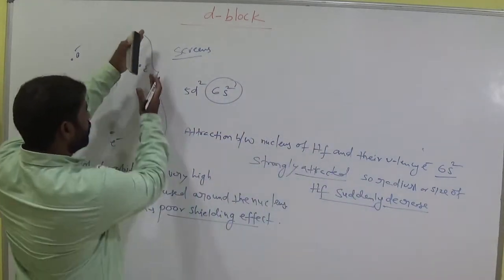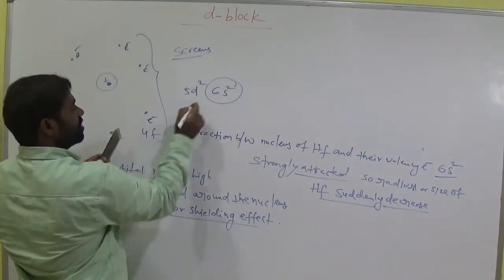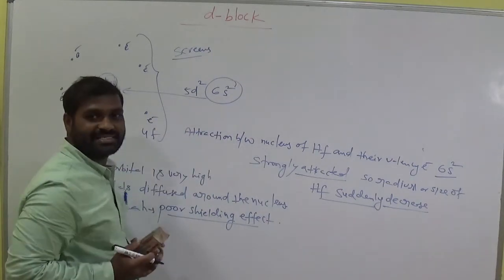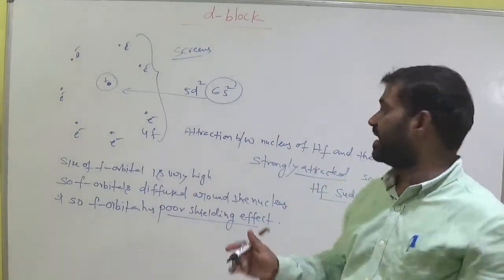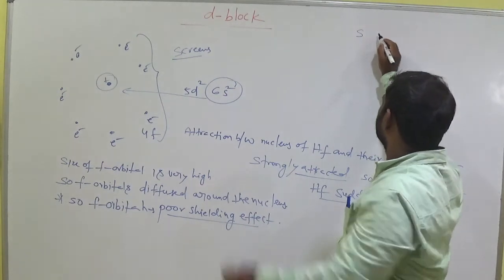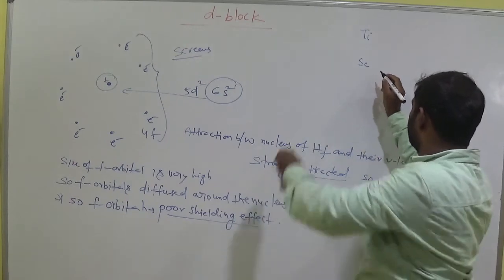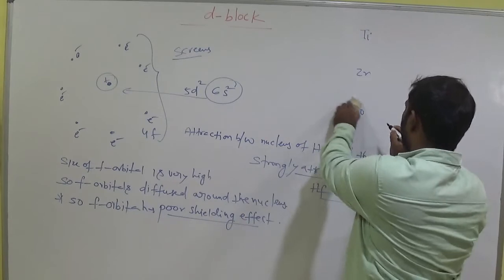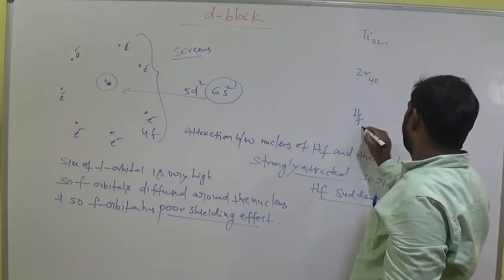So this is poor shielding effect. So the attractions are very strong. Then what happens? These electrons move towards the nucleus. So the size automatically decreases. That is the reason why zirconium and hafnium have nearly the same size. Okay, titanium, zirconium and hafnium: atomic numbers 22, 40 and 72.